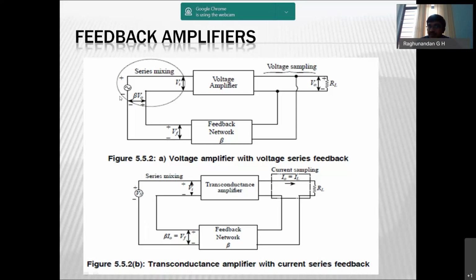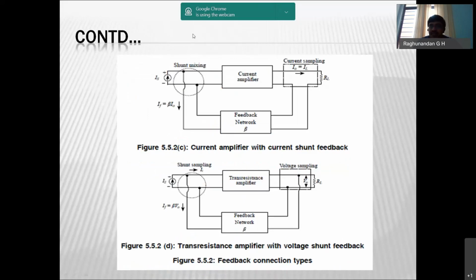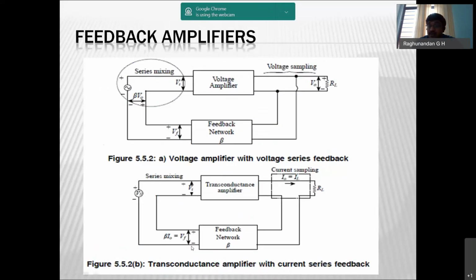Here we are going to take a voltage source, so we are taking voltage and mixing voltage in series only. The drawing is in parallel but the mixing is in series. While drawing you should take in series only. So current is taken, and we give out the corresponding voltage and mix that in series. Current is drawn, so in what way are we giving the feedback? We are giving the feedback in series, that's why current series feedback.